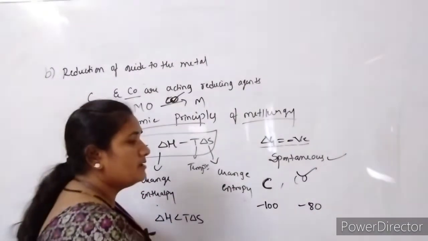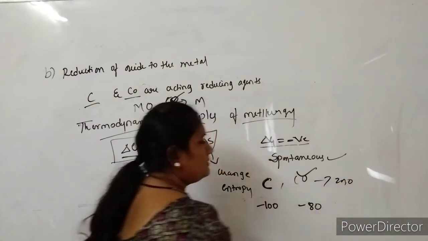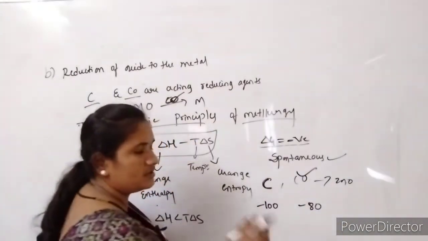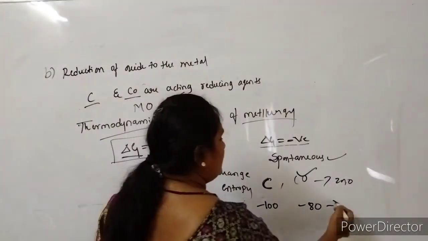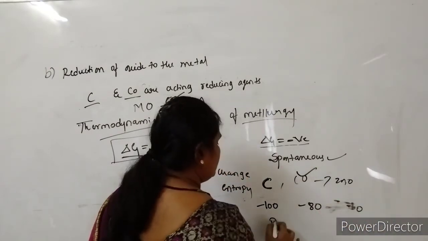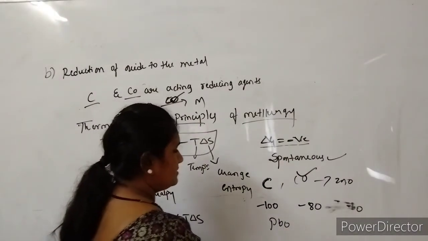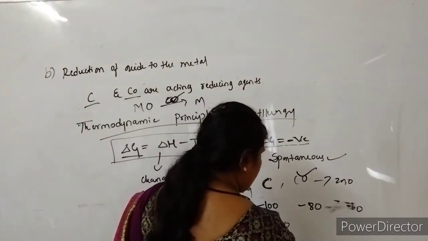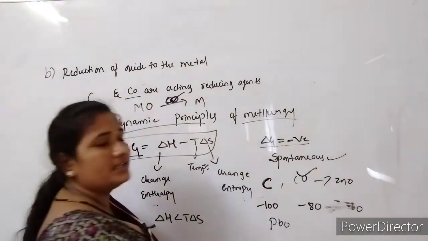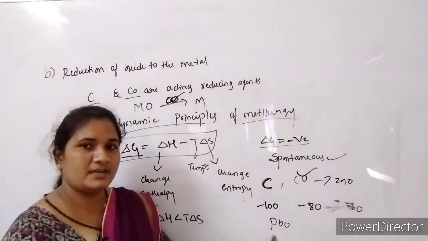For example, if it is converting zinc oxide, then we are choosing carbon monoxide. If it is another metal oxide, like lead oxide, and you want to convert lead oxide to lead, and carbon gives minus 60 and carbon monoxide gives minus 180, then which one is taken as the reducing agent for the conversion of lead oxide here?